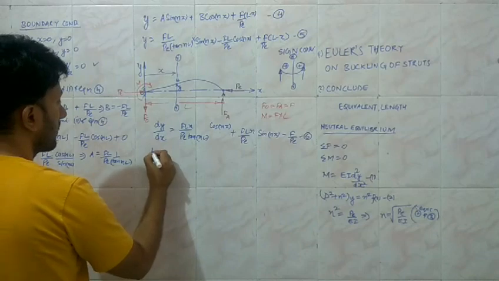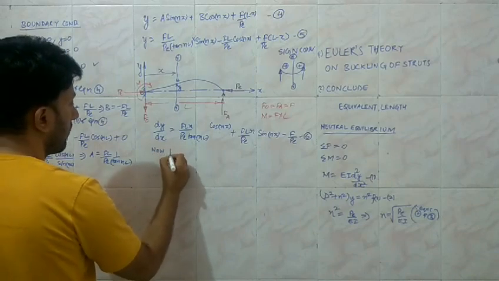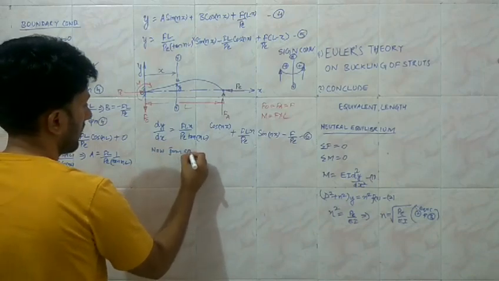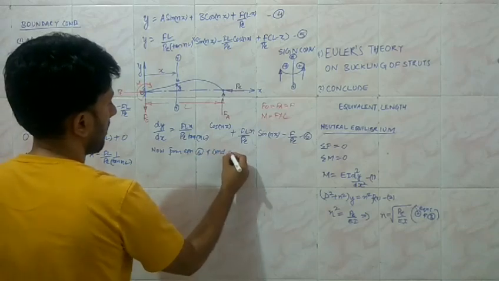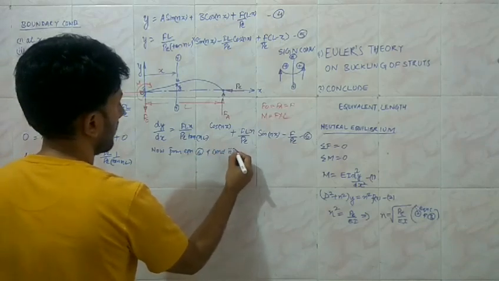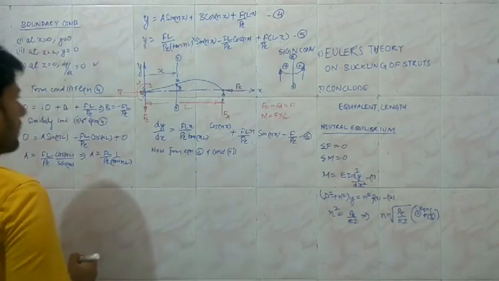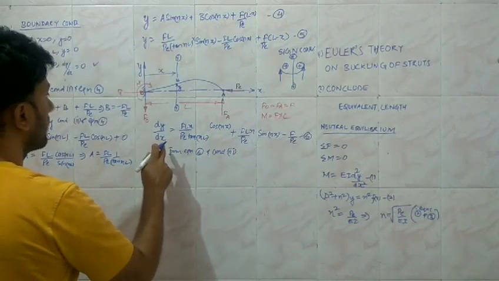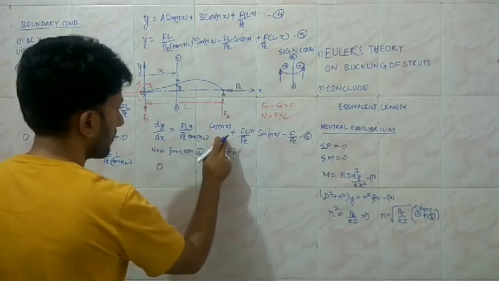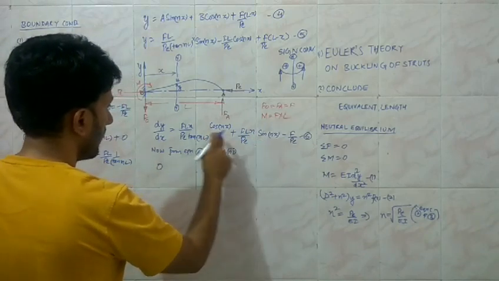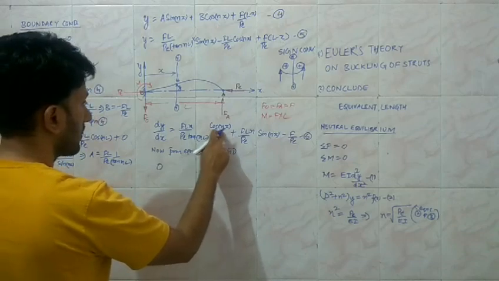Now from equation 6 and condition 3, we are going to have dy upon dx equal to 0 at x equal to 0. So this term is going to be 0, and this term is going to be 1.